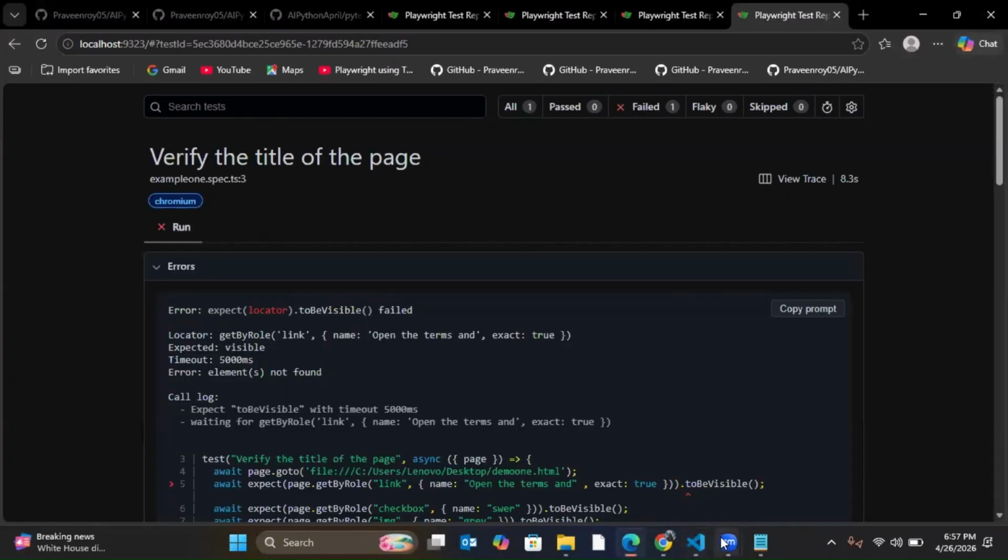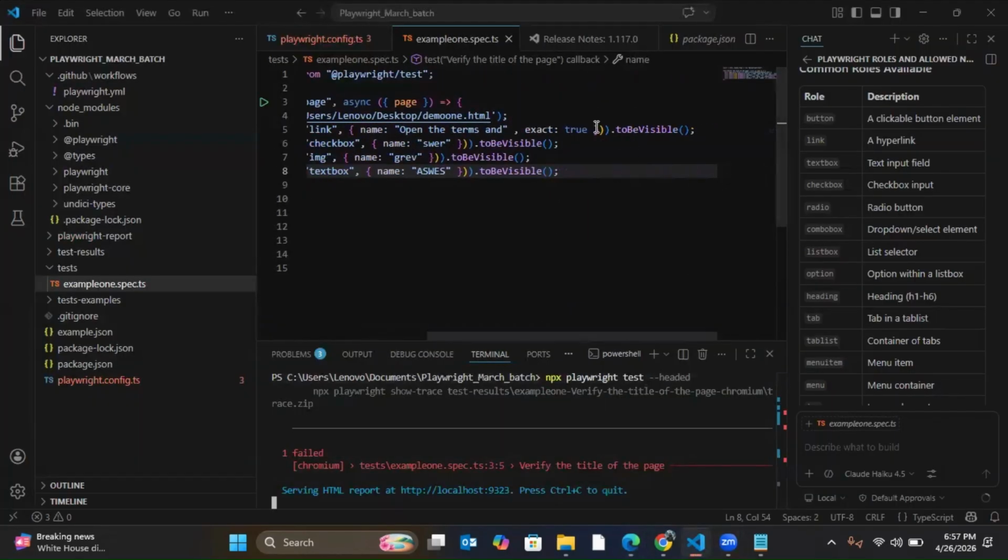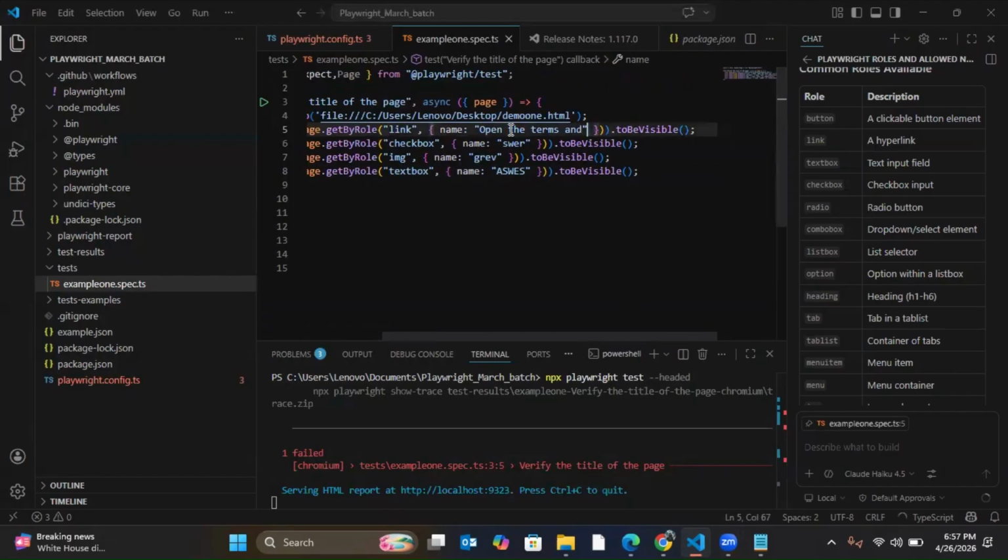Oh, sorry, I have to remove that exact option because I'm not giving the exact text. So you understood this, I'm removing it from there.